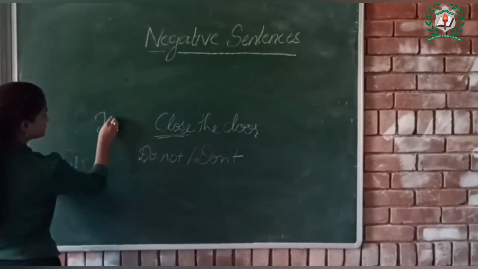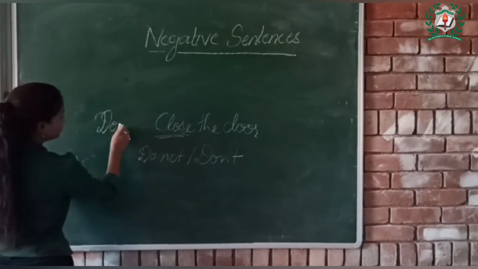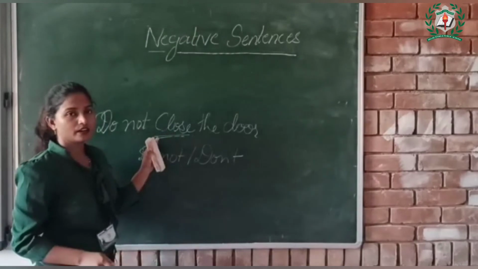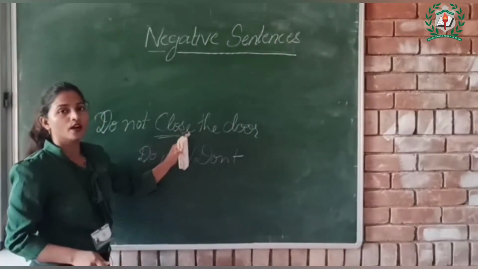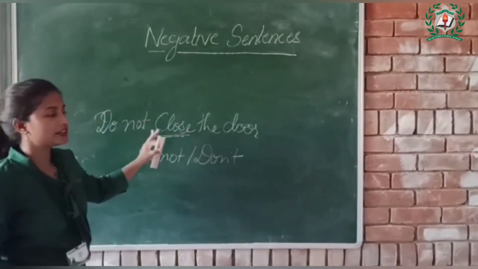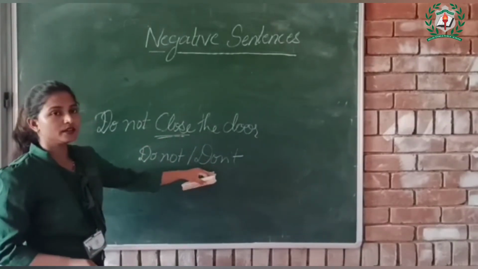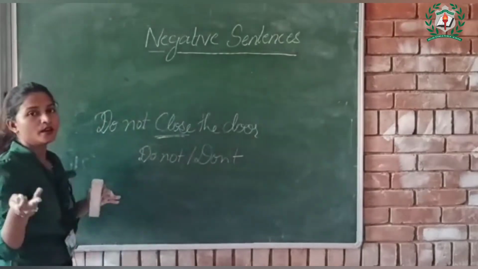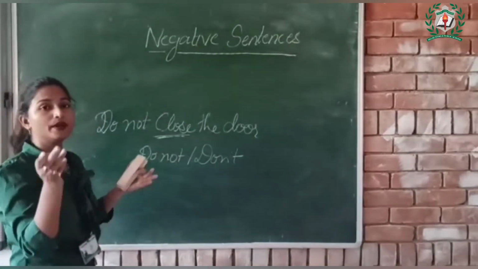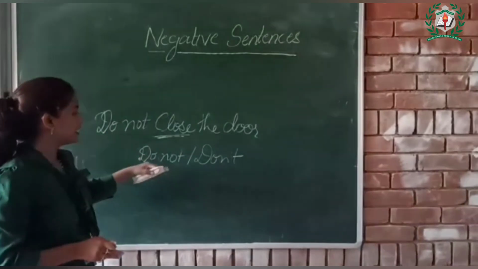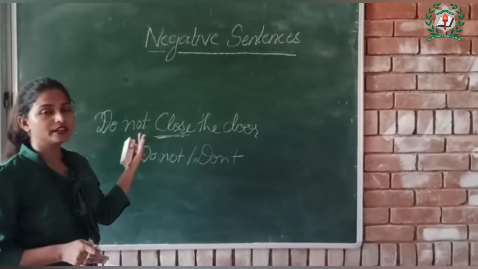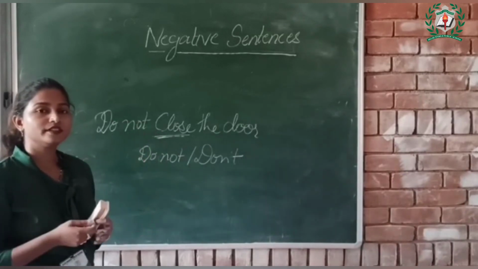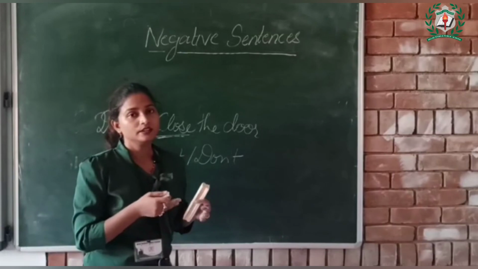So we add: do not close the door. Now this positive statement is converted into a negative statement by adding do not in the beginning of the sentence, before the action verb. So children, I hope you have understood all these rules.